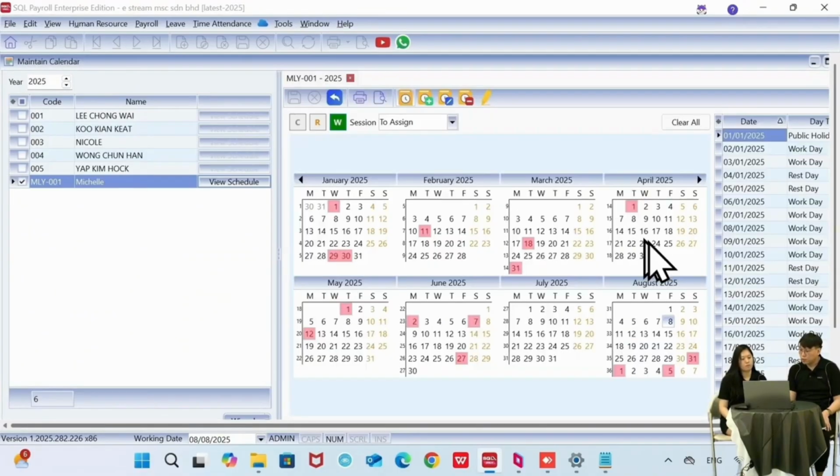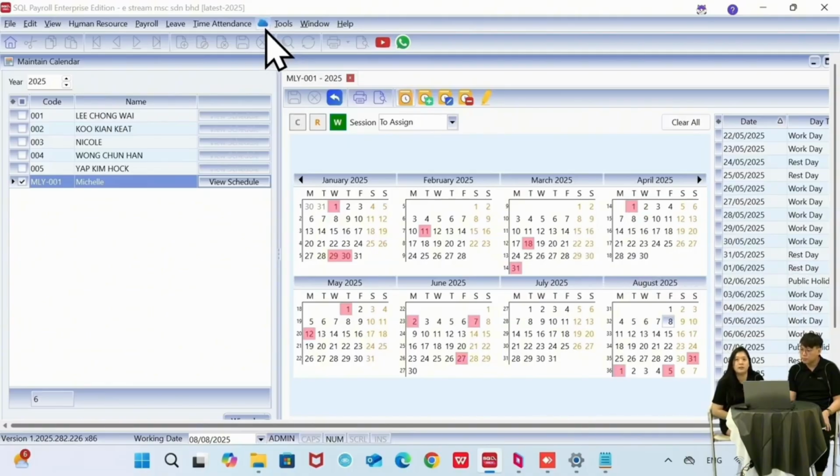So after process, you can check on this, actually the work day is created for this employee. After we create the work session for this employee, only then can this employee use the ETMS to clock in and clock out. So we must set this up first.